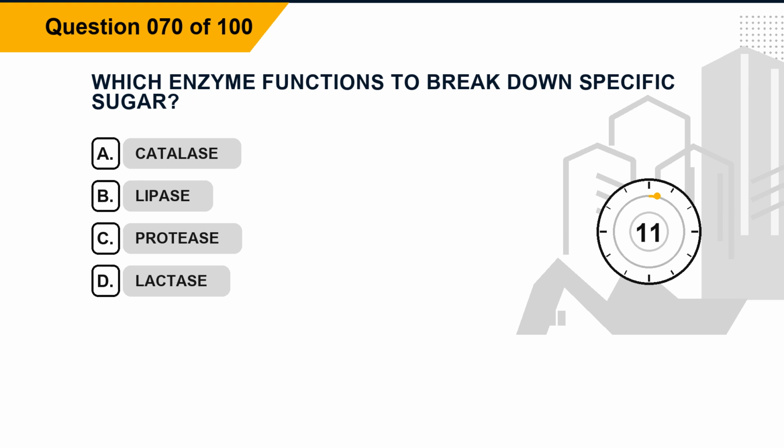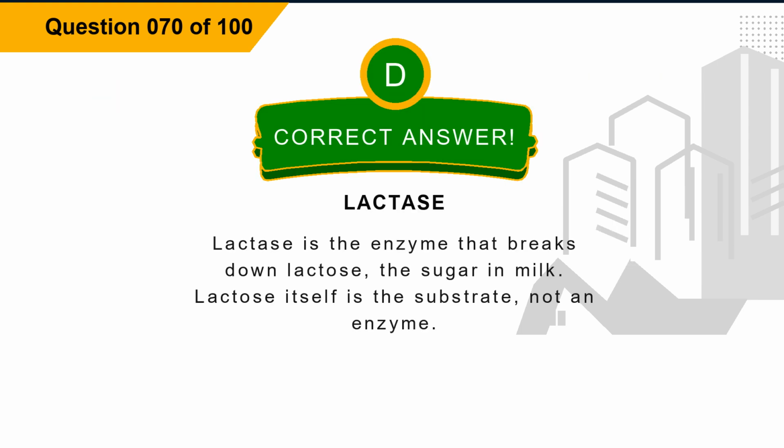Question 70. Which enzyme functions to break down specific sugar? Option A, catalase. Option B, lipase. Option C, protease. Option D, lactase. The correct answer is option D, lactase. Explanation. Lactase is the enzyme that breaks down lactose, the sugar in milk. Lactose itself is the substrate, not an enzyme.